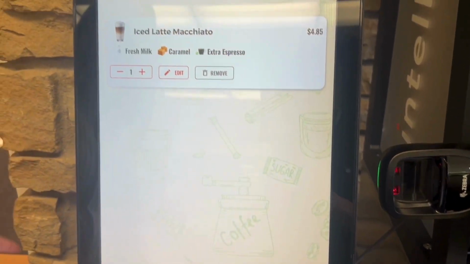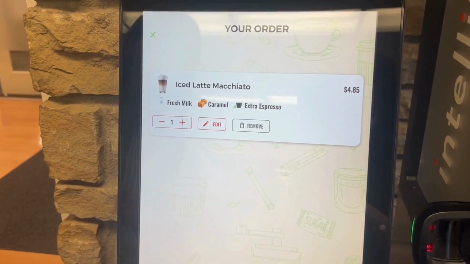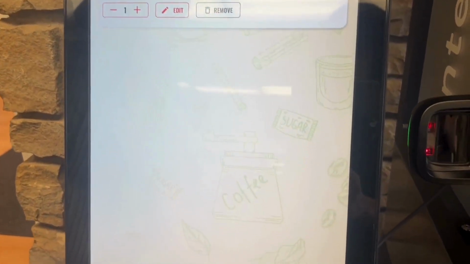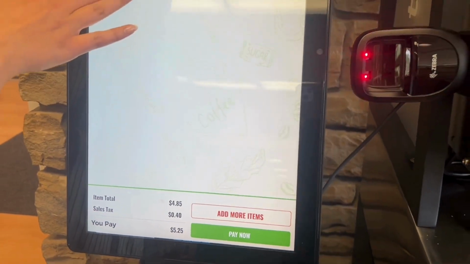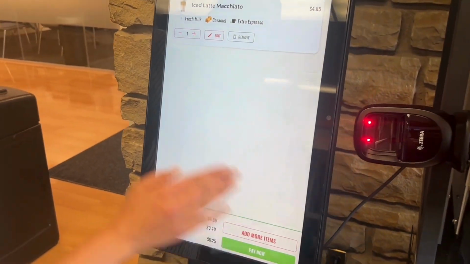So here you'll see everything that's in your cart. You can add multiple of the same drink, or you can add more items here. You can have as many items as you want on one ticket. So we'll go ahead and just do the one for today, and we'll go ahead and pay now.